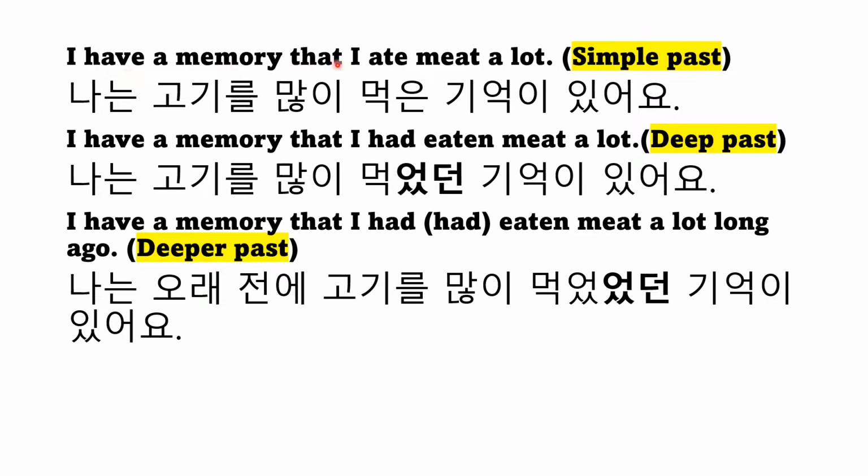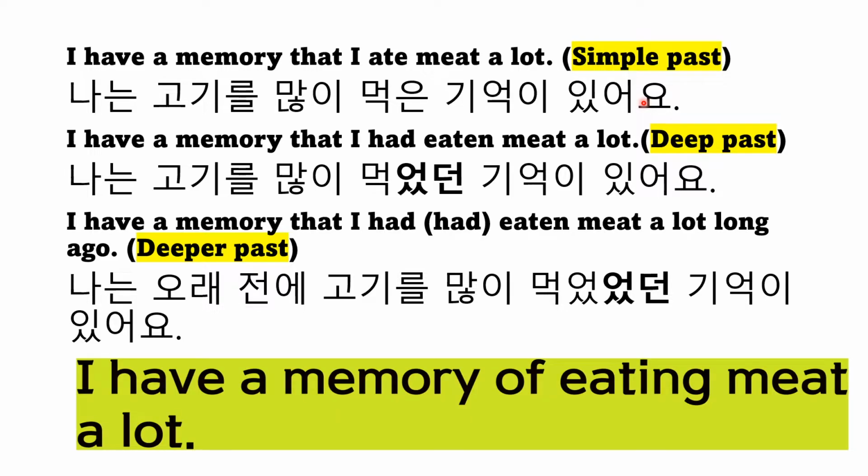I have a memory that I ate meat a lot. You have "ate" here. This is simple past. This "ate" doesn't indicate how far past this is. So you go with 먹은 기억이 있어요, the same as I have a memory of eating meat a lot.